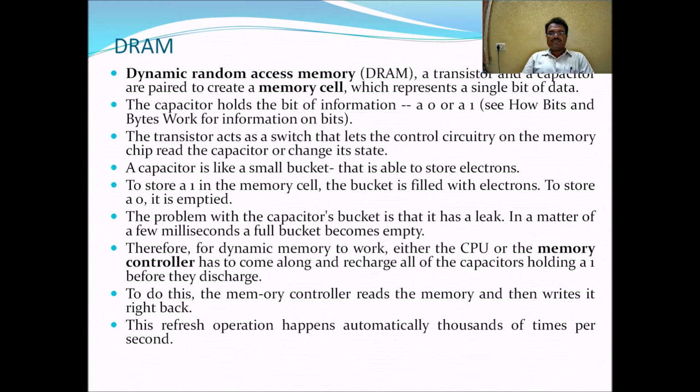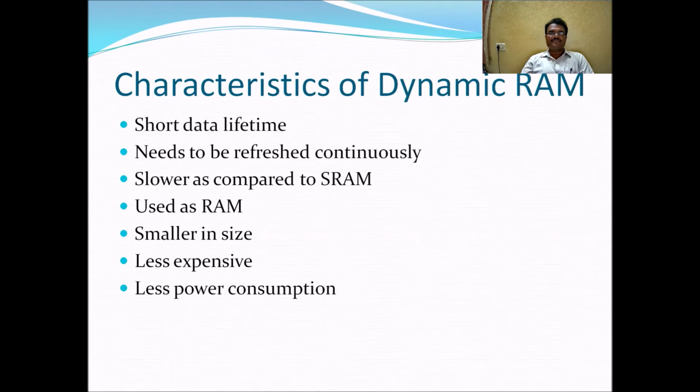This refresh operation happens automatically thousands of times per second. This is the drawback of DRAM, as it requires refreshing every few milliseconds. That's why dynamic random access memory is used as normal main memory, whereas static memory is used as cache memory inside the computers.